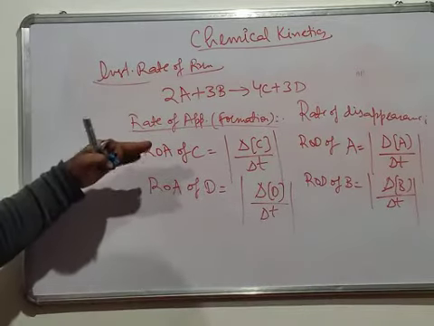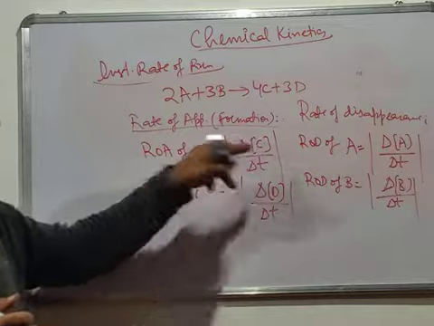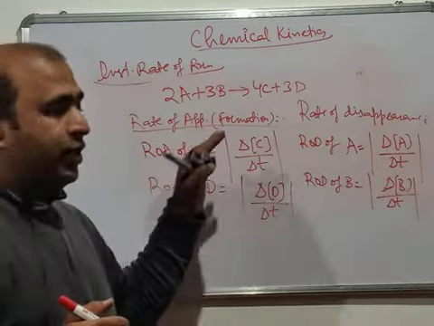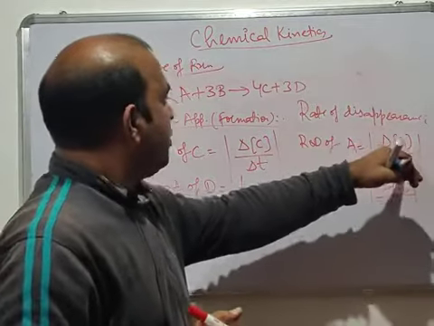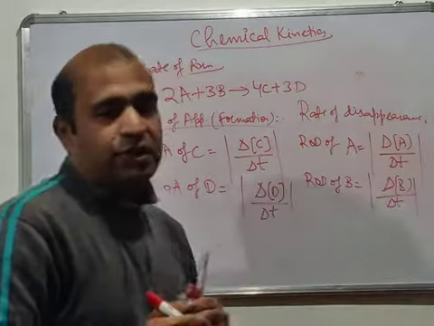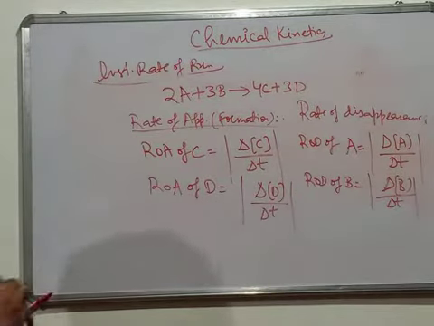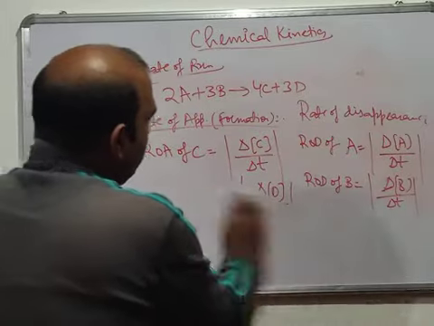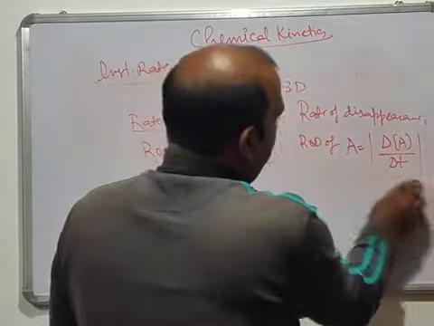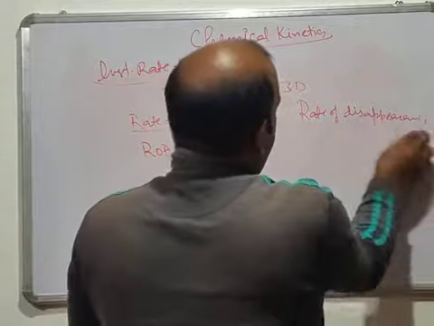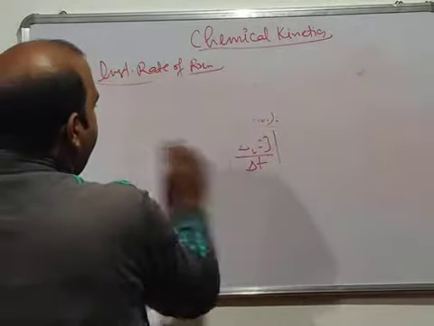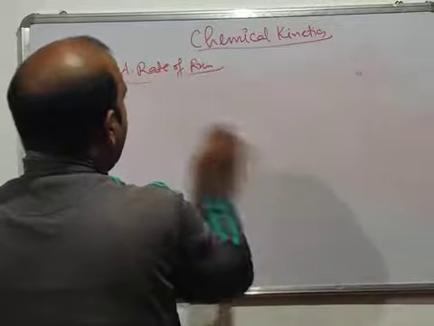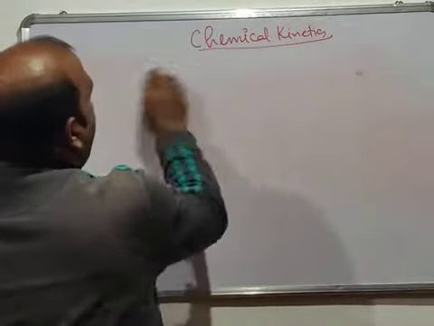So rate of appearance, you simply write the change in the concentration of C divided by delta T and take the mod. Similarly, rate of disappearance will be the change in the concentration of the reactant A divided by delta T. So I hope this is clear to you. Now we will try to solve some numericals. We'll apply these things there and see how we can solve a numerical.